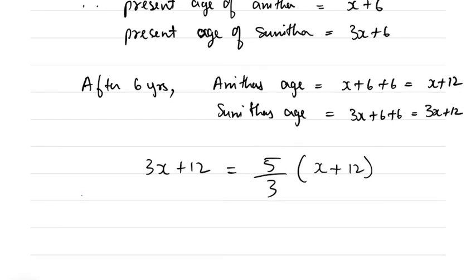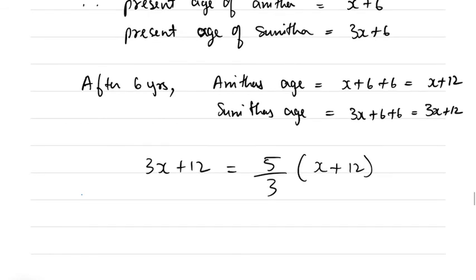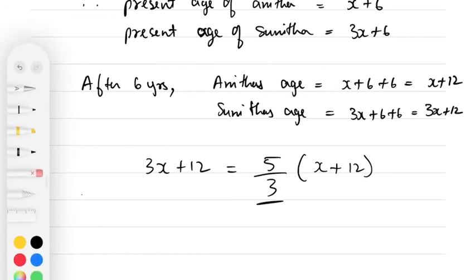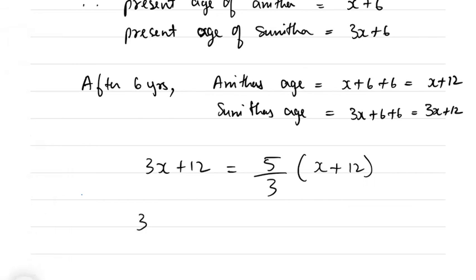Now you can find the value of x, and then you can find the respective age whatever is asked. So let's find the value of x. We have the equation. Let's take 3 to the other side. Division becomes multiplication.